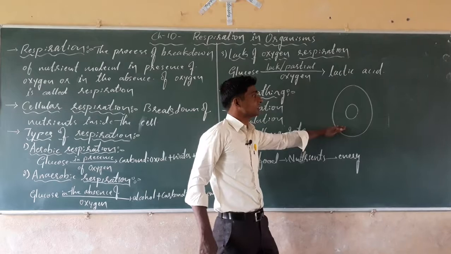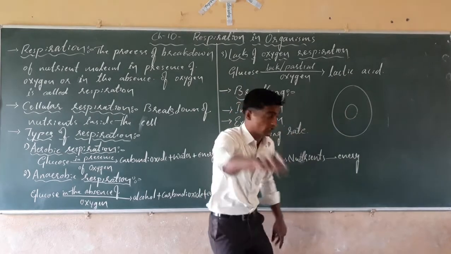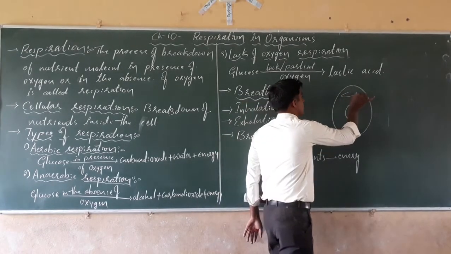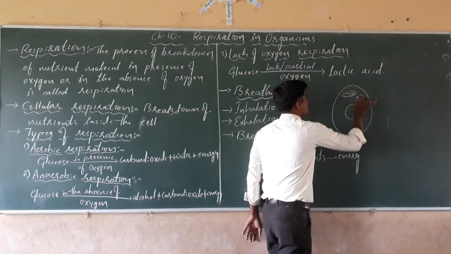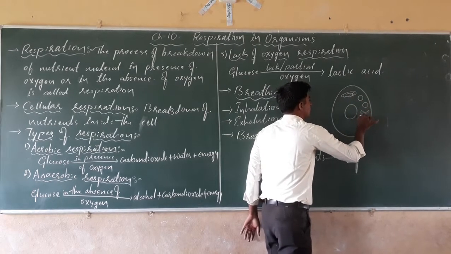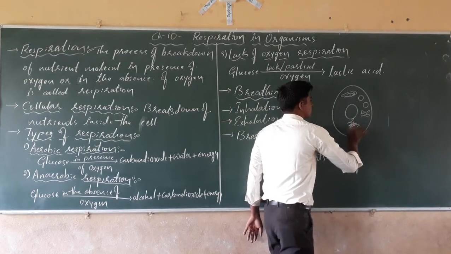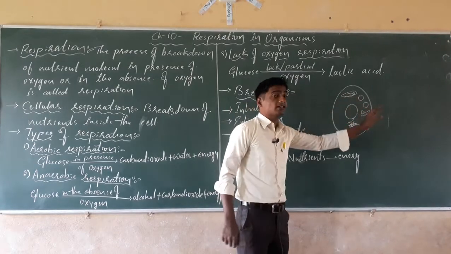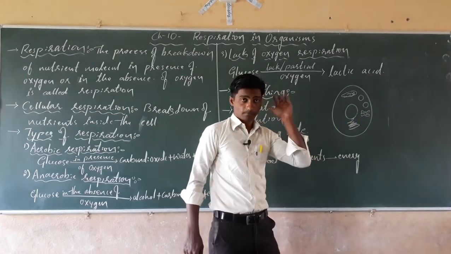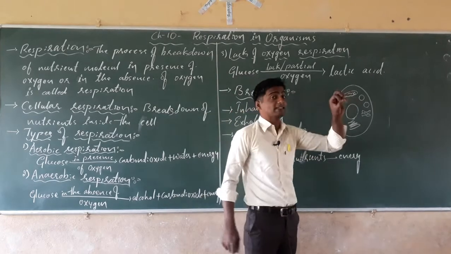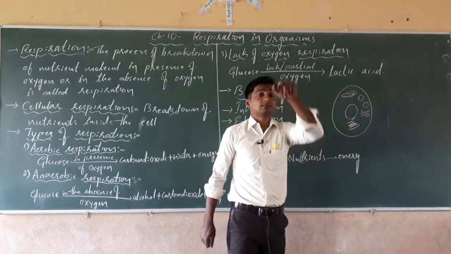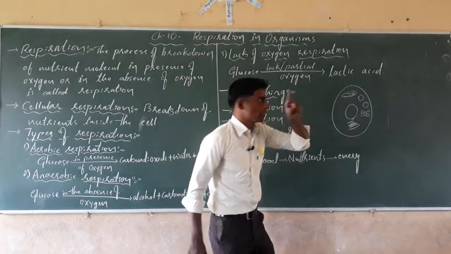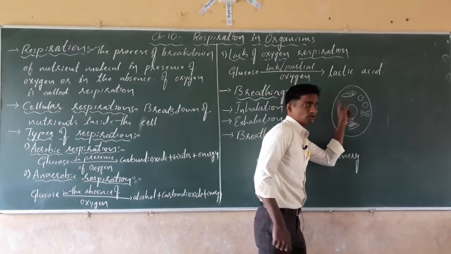And we also say the cell is a functional unit, because inside the cell a number of cell organelles are there, for example mitochondria, Golgi complex, ribosomes, lysosomes, endoplasmic reticulum. These cell organelles perform special functions. The food molecule that we consume contains energy, and the nutrient reaches the cellular level.